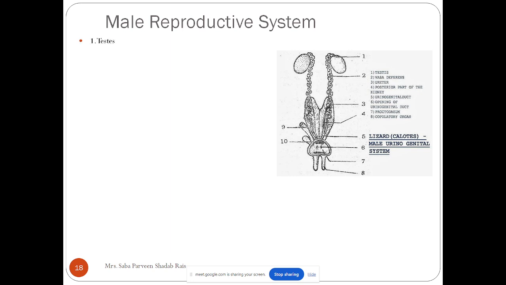Now the male reproductive system consists of the testis. Lizards have two testes which are located internally near the kidney, and the testis produces the sperm and secretes male sex hormone, that is the male androgen. Let me tell you, they also produce pheromones. The pheromones are the sharp smell, or you can say the scents which are secreted by them, so that